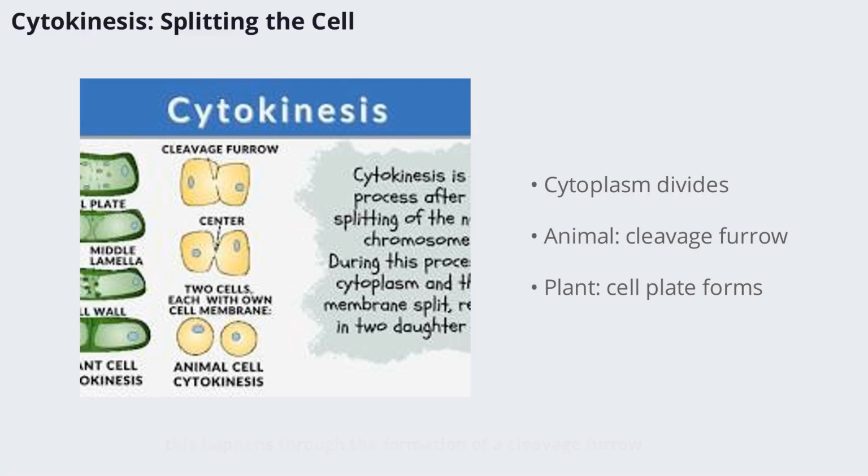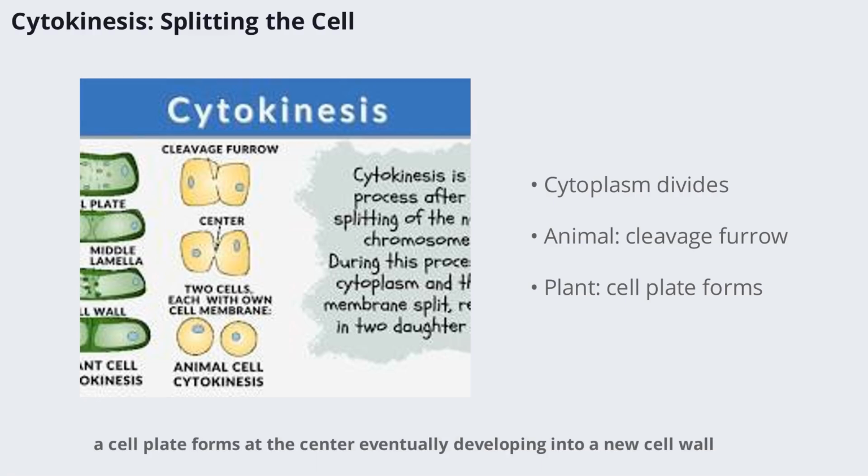In animal cells, this happens through the formation of a cleavage furrow that deepens until the cell is pinched in two. In plant cells, a cell plate forms at the center, eventually developing into a new cell wall. Both methods ensure that each daughter cell receives the necessary cellular components to function independently.